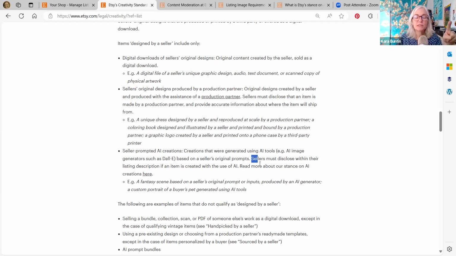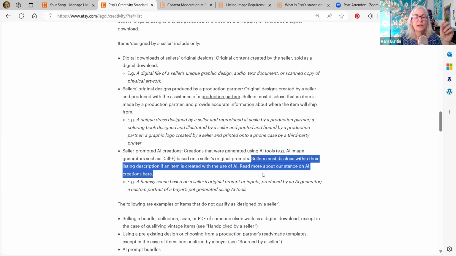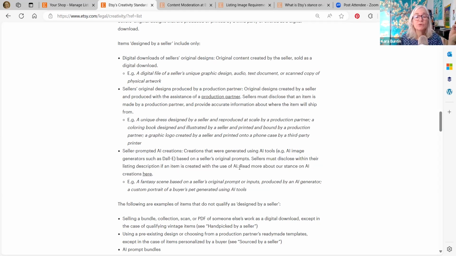Okay, sellers must disclose within their listing descriptions if an item is created with the use of AI. So you have to say this was created with AI. Okay. This does not mean, and now see, this is the question though. This does not mean if you use Photoshop, that's not AI. That's considered editing, photo editing. But if you're in Photoshop and you use their generative fill, is that AI? I would say yes. Okay. So you have to disclose the use of any kind of image generation.